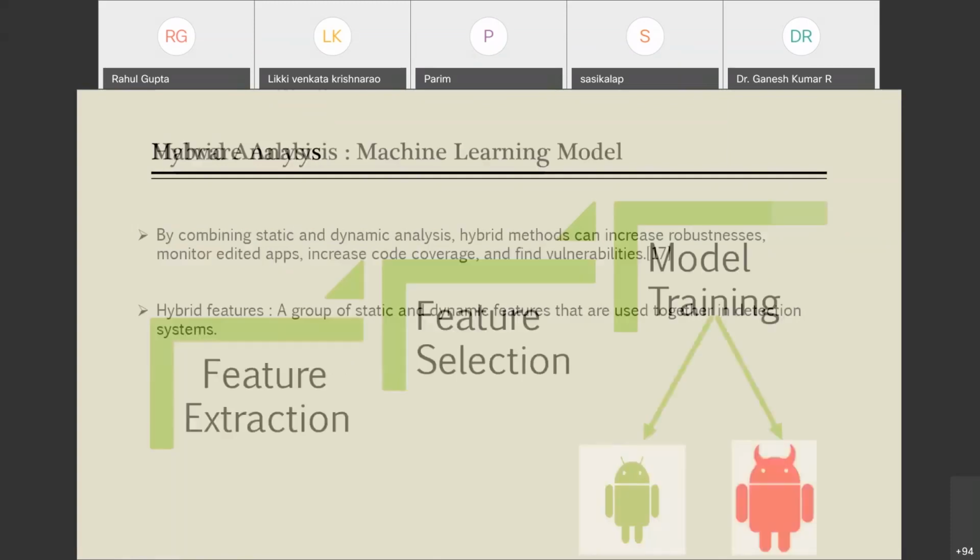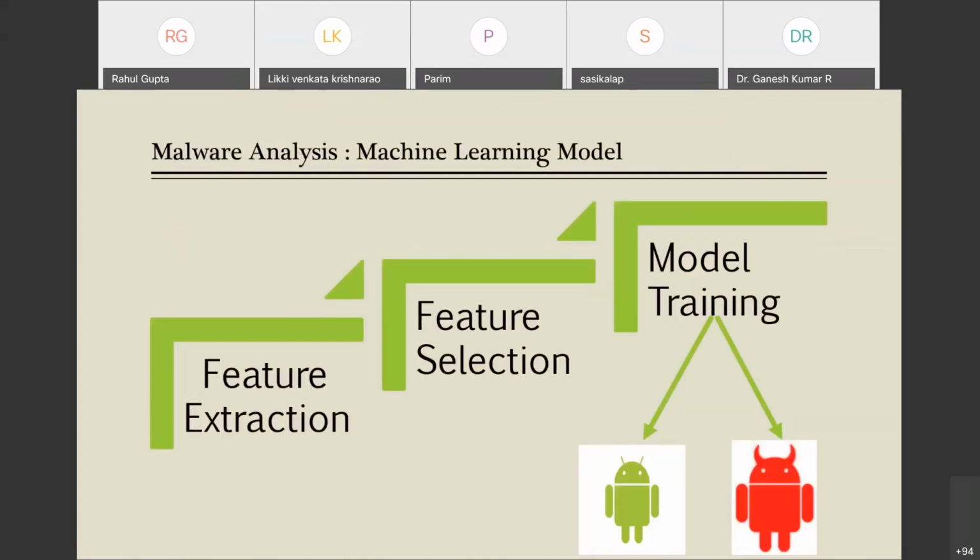And there is a short insight into how you can build a model. If you know machine learning and data science, you know how to extract features. I have told you how the features could be extracted. Then you could apply feature selection. Then you could train your classification model, and then you could differentiate between a benign app and a malicious app. So with this, I will end my presentation today.